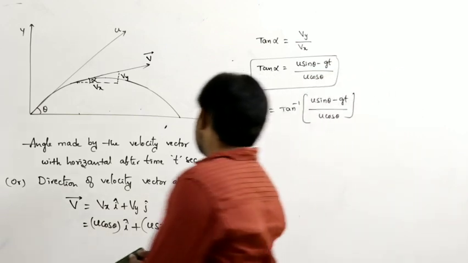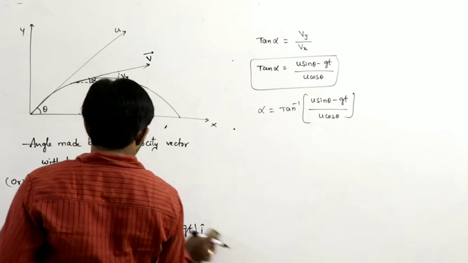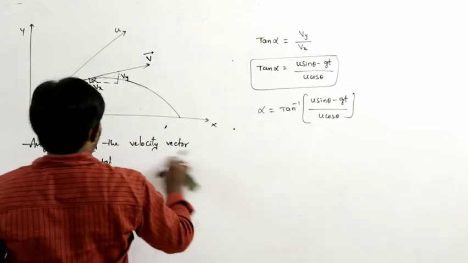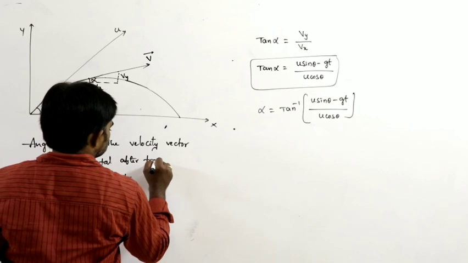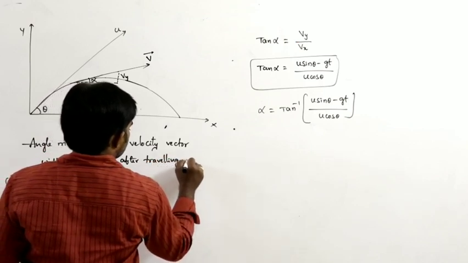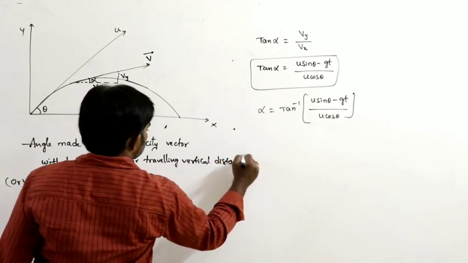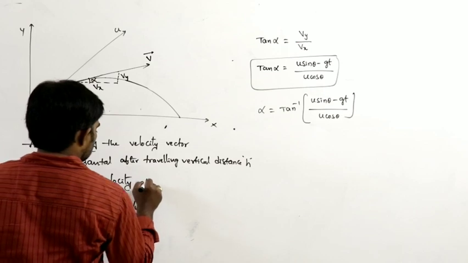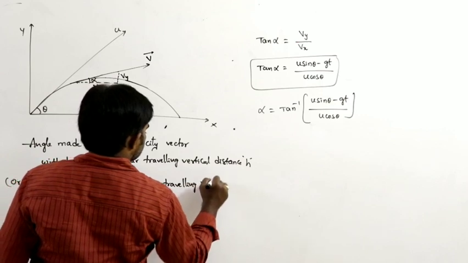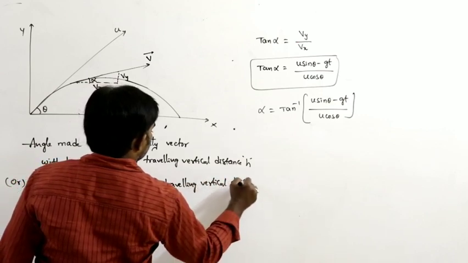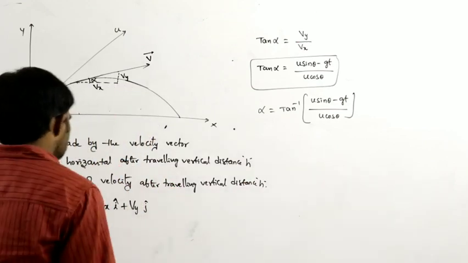In the same situation, now the angle made by the velocity vector with the horizontal after traveling vertical distance h. In this situation, what is the velocity?